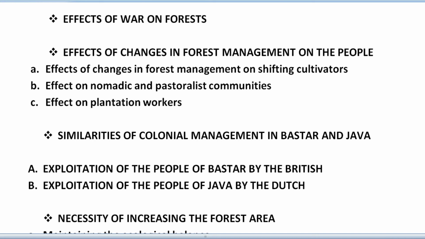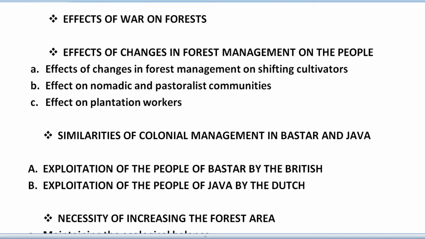And the same story is related to Java here. Similar was the case with Java, an island of Indonesia. Over the same period, like the British, the Dutch in Java wanted timber to build their ships. In order to do that, they enacted many laws which restricted villagers' access to forests. As early as 1770, the Kalangs revolted against the reservation policy of the Dutch and attacked a Dutch fort at Joana, though the uprising was easily suppressed.